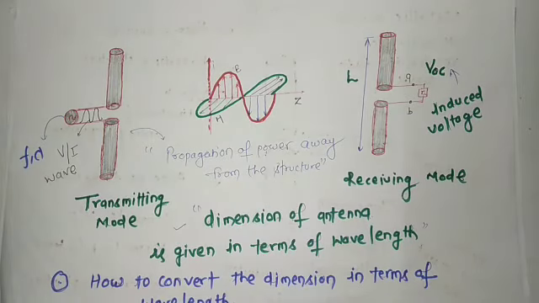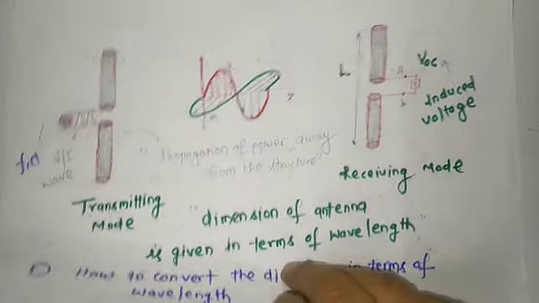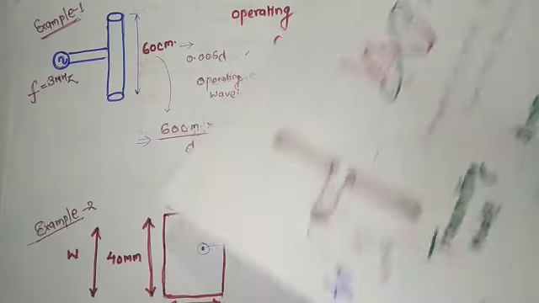Okay, so one important thing in the case of transmission line theory, or in microwave theory: we always say the dimensions of an antenna are given in terms of wavelength. So how can we convert any dimension into the form of wavelength? Let's see. Look here, I have given some examples.